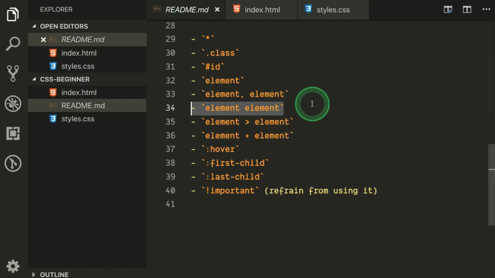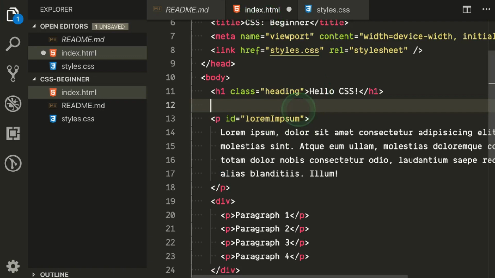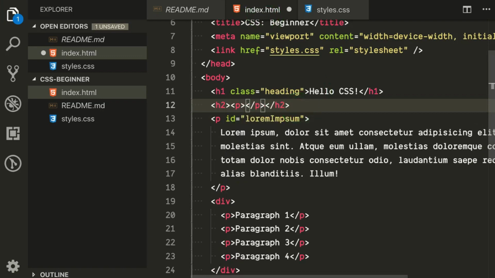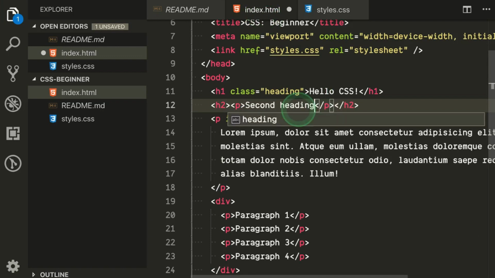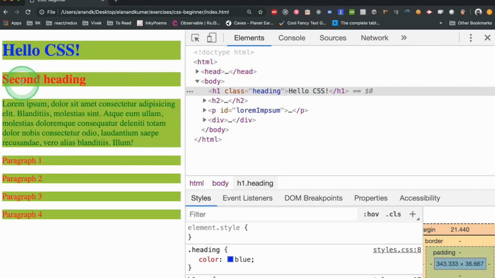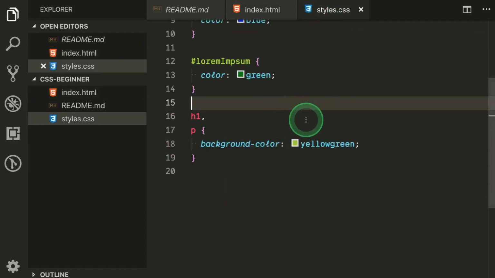Okay, next one is element space element. So let's demonstrate this by creating another heading and a paragraph. Let's say second heading. Okay, and refresh the HTML page. You will see second heading is there with yellow green as a background.